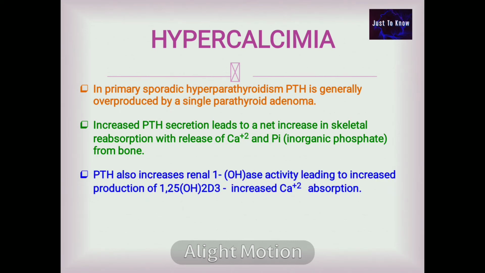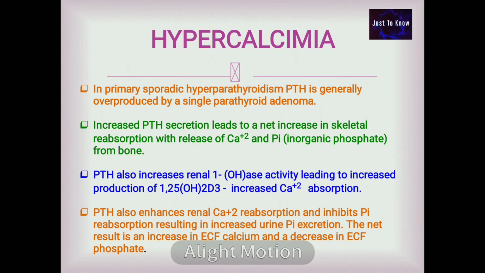PTH also increases the renal 1-hydroxylase activity, leading to overproduction of 1,25-dihydroxycholecalciferol or calcitriol, which ultimately increases the calcium absorption from the intestine. PTH also enhances the renal calcium reabsorption and inhibits the phosphate reabsorption, resulting in increased urinary phosphate excretion. The net result is an increase in the extracellular fluid calcium level and decrease in the extracellular fluid phosphate level.